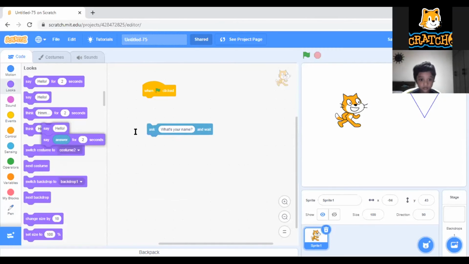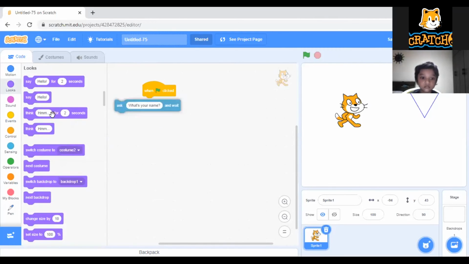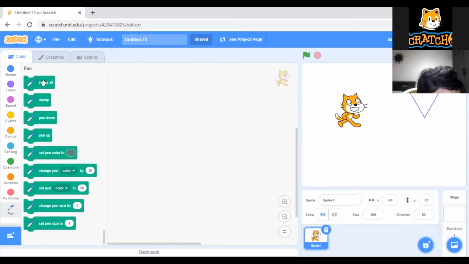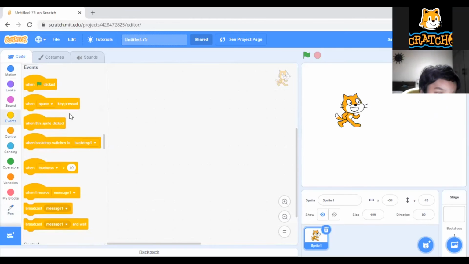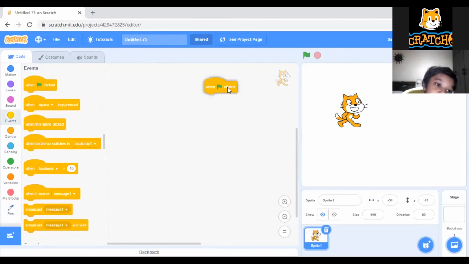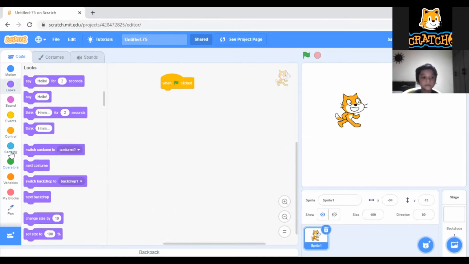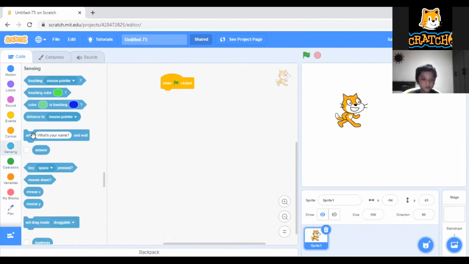Now see here, everybody, we need to start from here. First I am clearing everything. This is the activity we are going to do today. When the flag is clicked, first of all ask how many sides you want to draw, and wait. Suppose I click it, then it will ask, how many sides you want to draw.